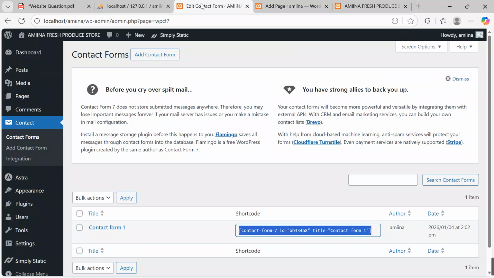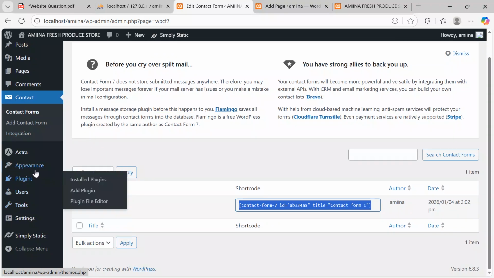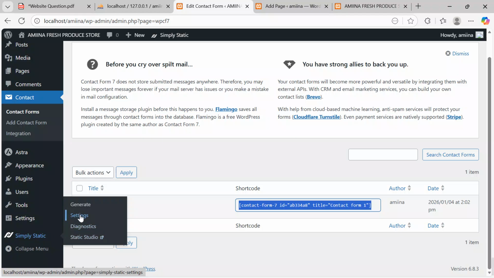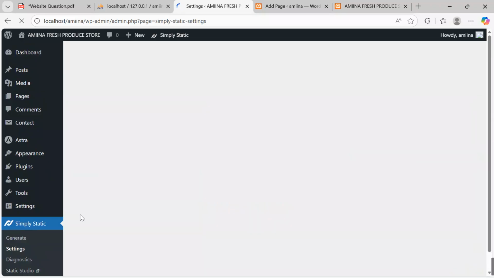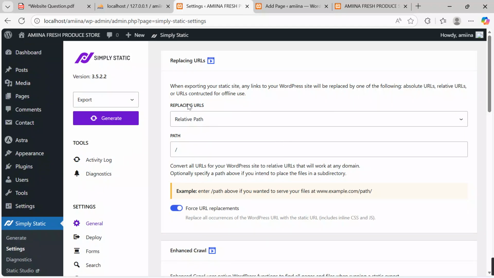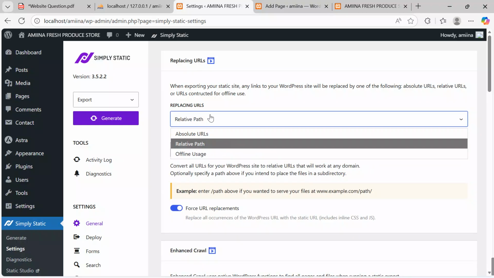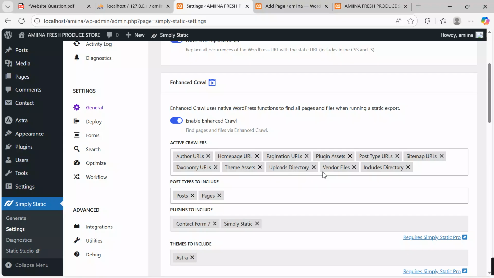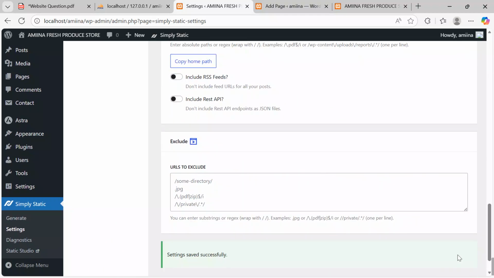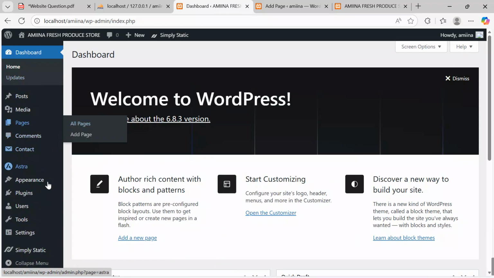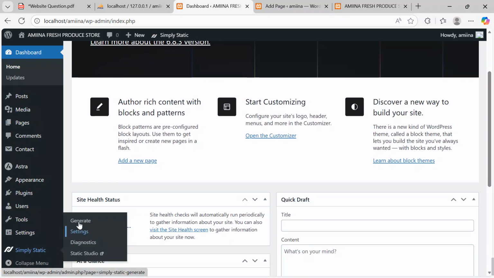Go back to dashboard. Before we download, to have the site offline, come back here and say, under the Simply Static, click over here, then go to settings. When you access the settings button, come and say replacing URLs, so that you make this offline. Say offline usage. Come here, offline usage. After keeping it offline, come and save changes. Then after, refresh, come back to dashboard, refresh so that the changes can be effected. Come to Simply Static again, then click generate.